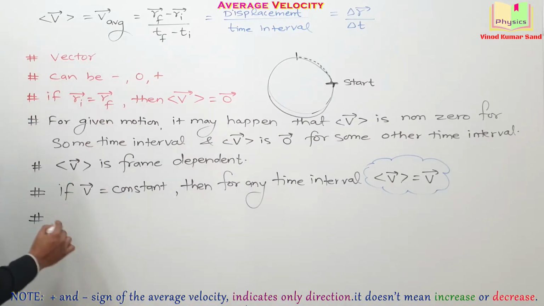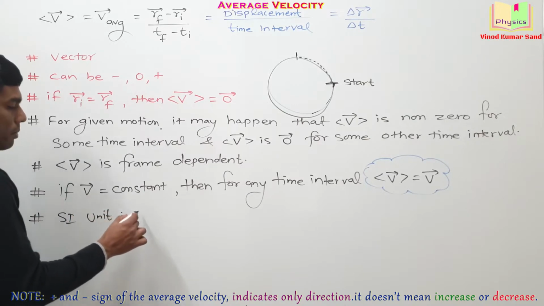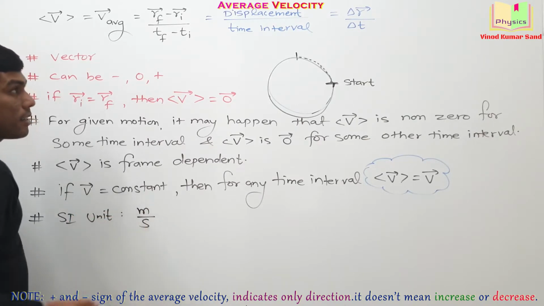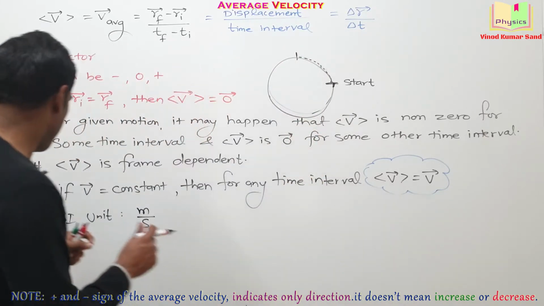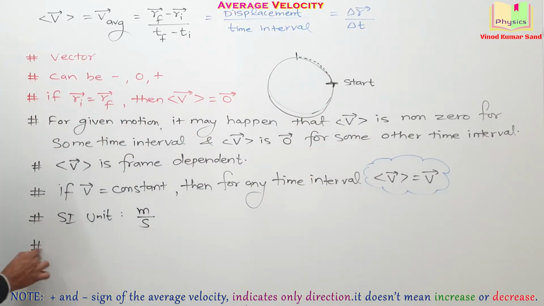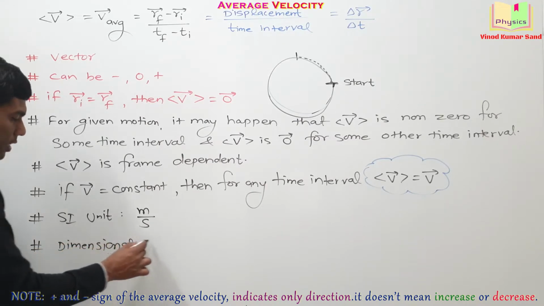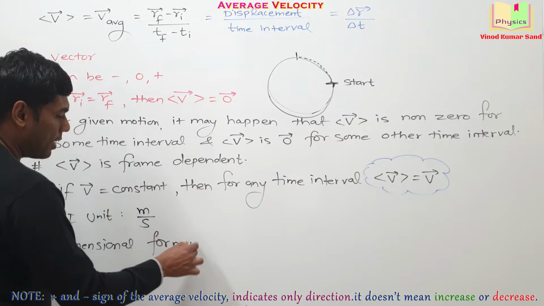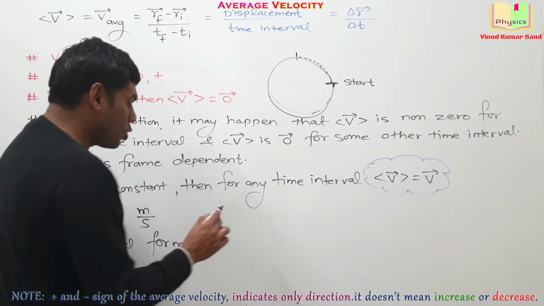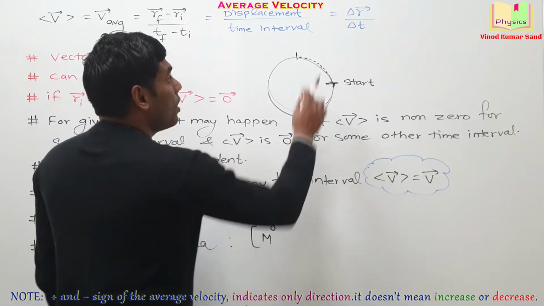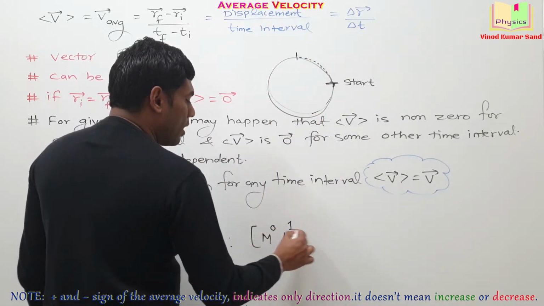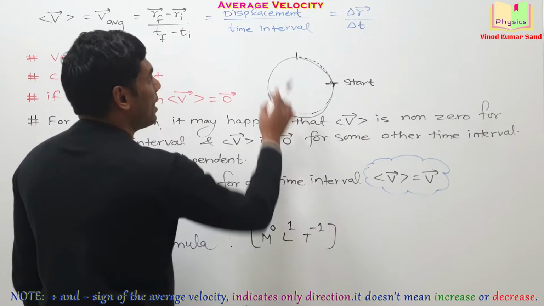Next important point, the SI unit of the average velocity is meter per second. The displacement is measured in meters and time is measured in second. Then the dimensional formula, can you tell? It's pretty simple actually. The dimensional formula will be equal to mass to power 0, length to power 1 and time to power -1.